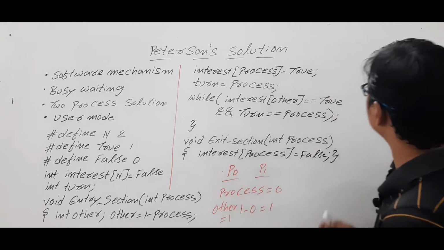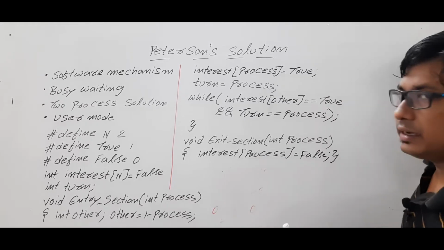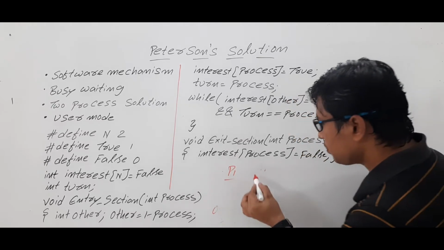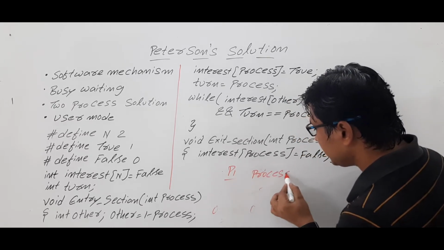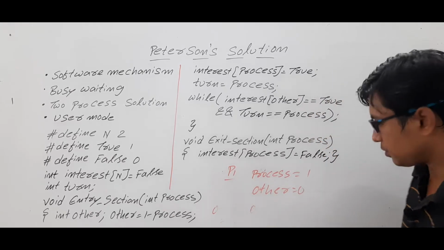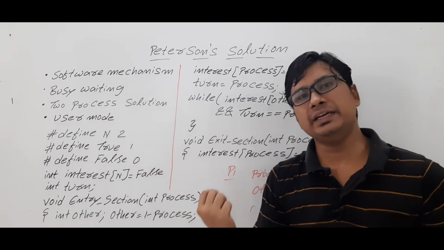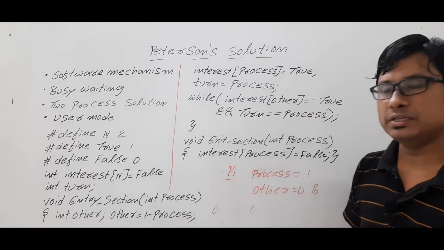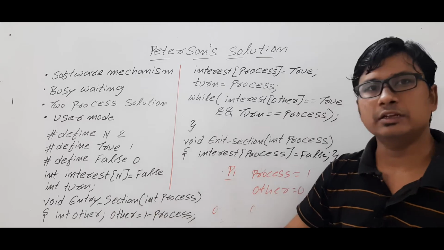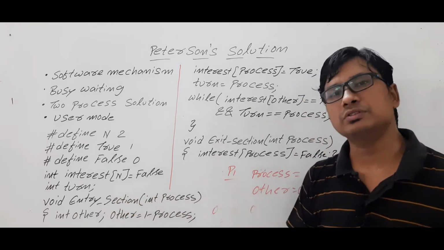Similarly, if process P1 is currently executing the entry section, then the process value will be 1. Am I right? Now what will the other value be? 1 minus 1 is 0. So the other process will be P0, because it is a two process solution. So we will have Pi and Pj. If process P0 is currently executing the entry section, then the other process will be P1. If P1 is executing the entry section, the other process will be P0.